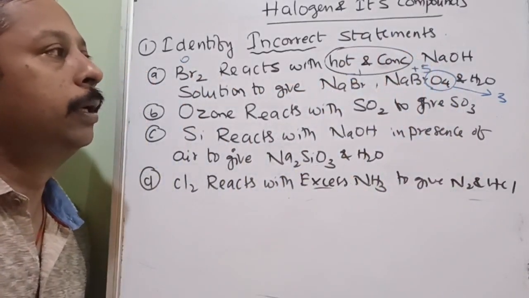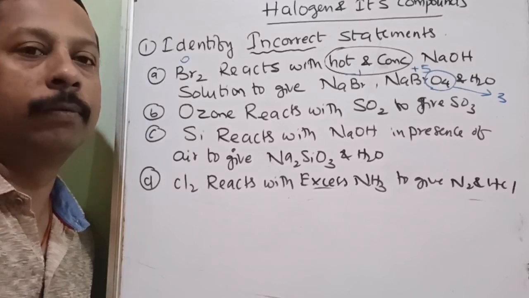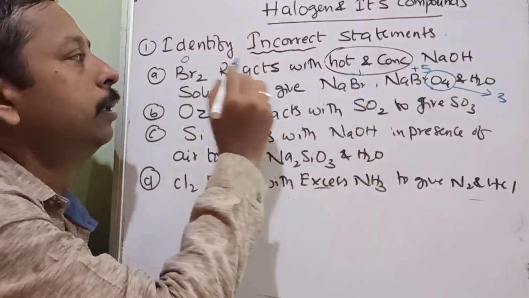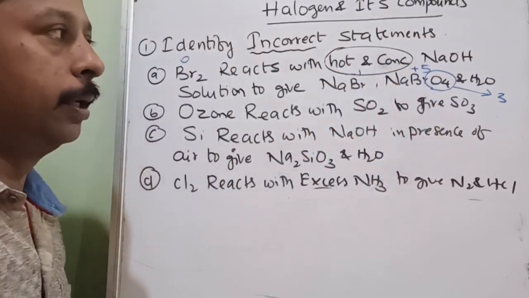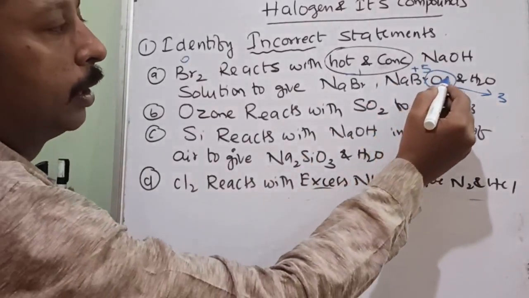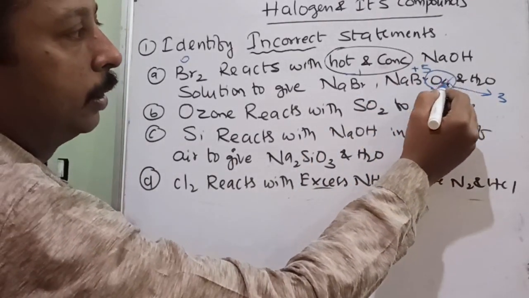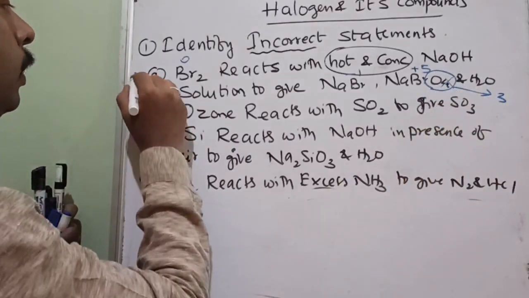Na to BrO3, it will be +5. When you consider these two, it is a reduction. When you consider these two, it is an oxidation. So reduction and oxidation both are taking place, and everything was proper, but only in place of the 4 it has to be 3. That's why this is incorrect.